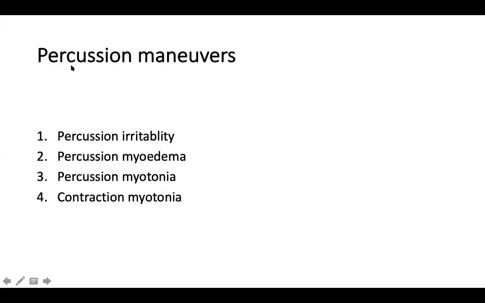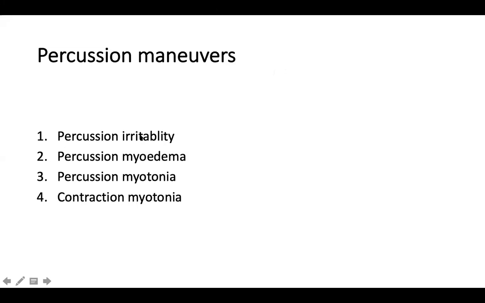Okay. So percussion maneuvers. So just like you percuss, you can percuss the muscles by certain maneuvers. Like if you take a hammer, tomahawk hammer, that's a triangular hammer, and just percuss your deltoid or your thigh muscles, you can see a small dimple form, which is normal in individuals. This is known as percussion irritability. This can be normally seen in anxious people or otherwise normal children as well. Okay. So apart from percussion irritability, okay, it's not pathological. So percussion irritability is not pathological.